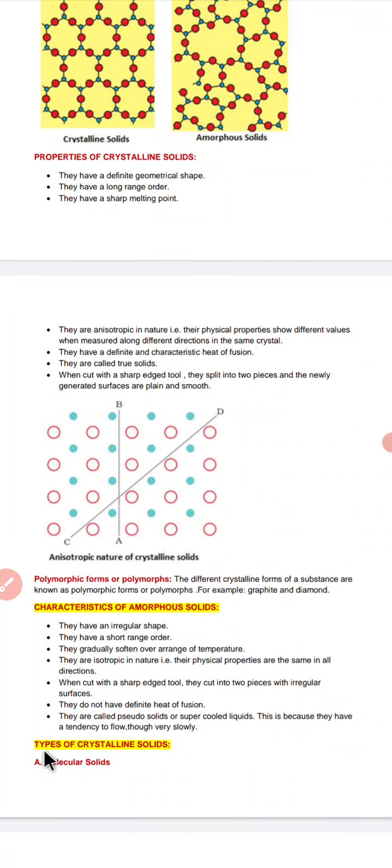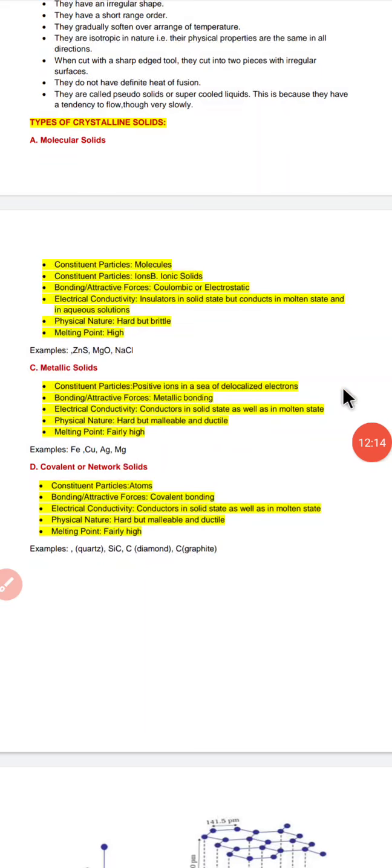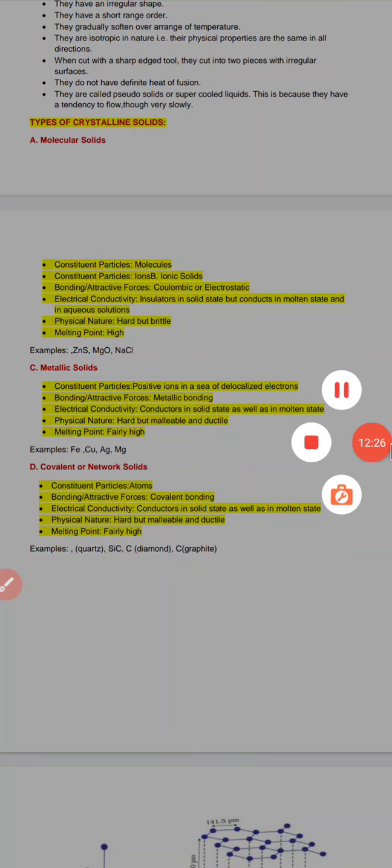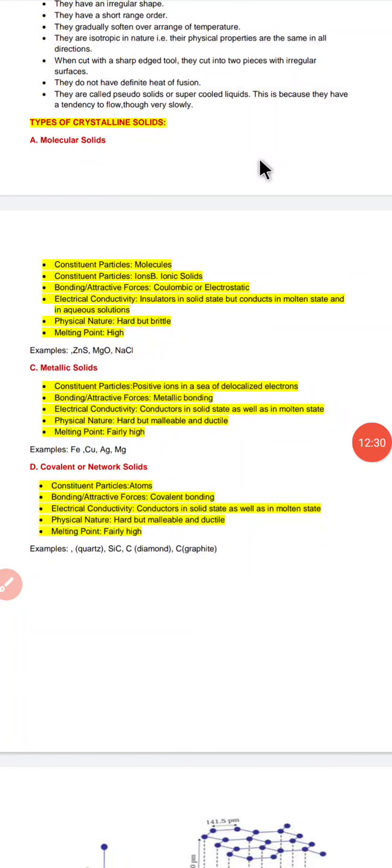After that, we are going to discuss types of crystalline solids. See children, under the types of crystalline solids, the first type is molecular solids.